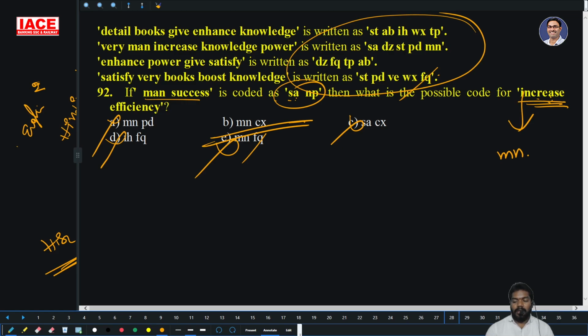The baseline increase you cannot find out because of MN, SA. Now they have confirmed man success is equal for SA and NP. Now SA can confirm man or success, whatever it is, which means SA does not have increase. Then the only chance is MN.